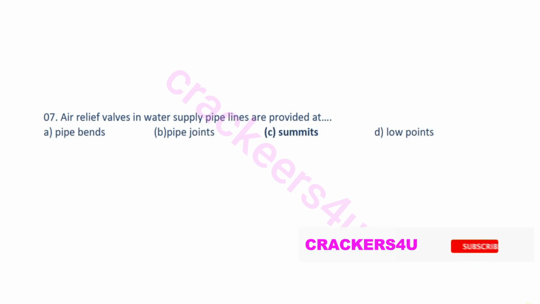Question number 7. Air relief valves in water supply pipelines are provided at dash. Answer option C, summits.